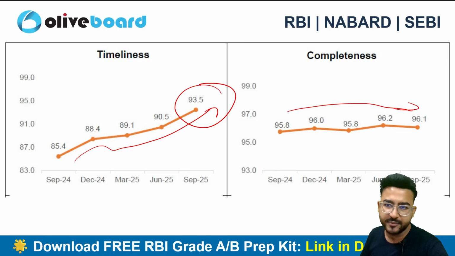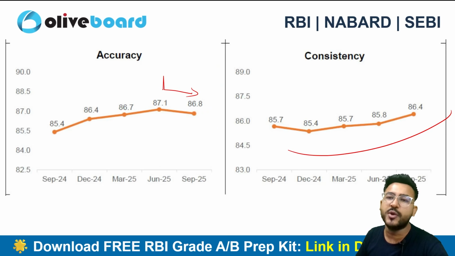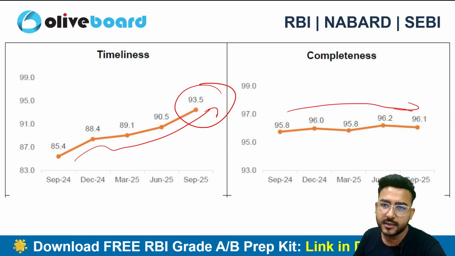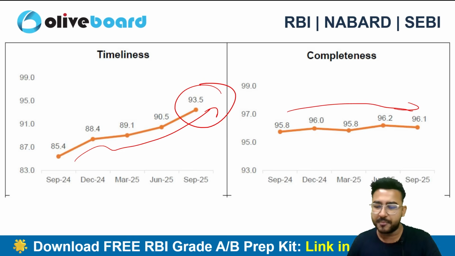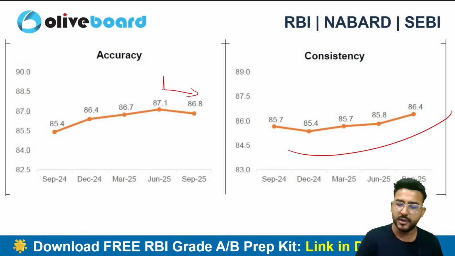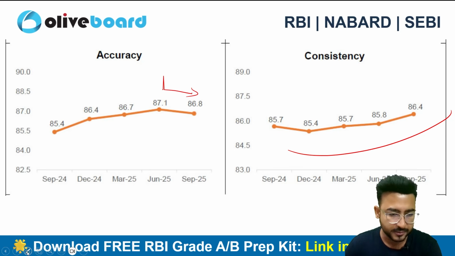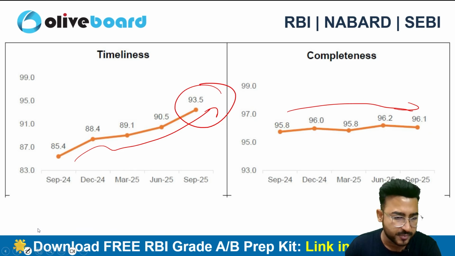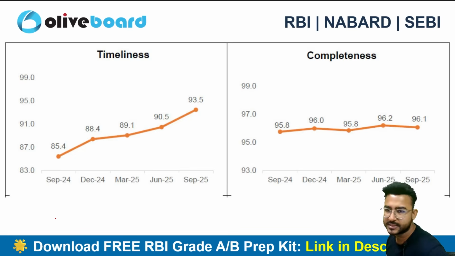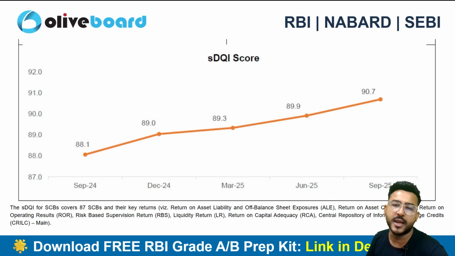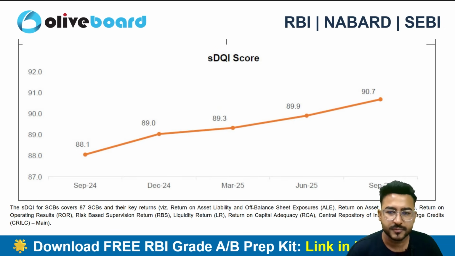So timeliness and consistency are going up, but completeness and accuracy are going down as per the recent trend, though the impact is not high. It is just a slight decline in accuracy and completeness. Overall our SDQI score is going up, which is great for all the regulated entities.